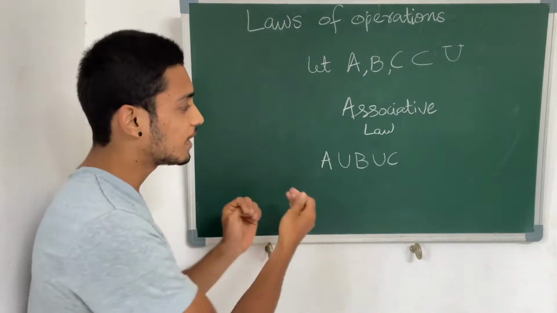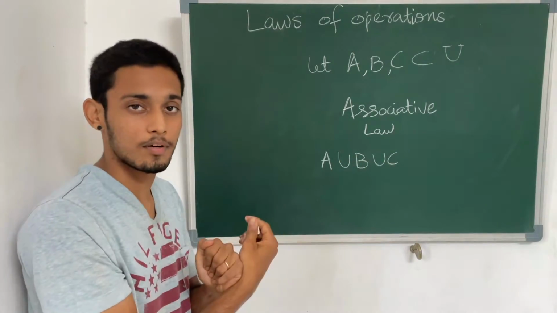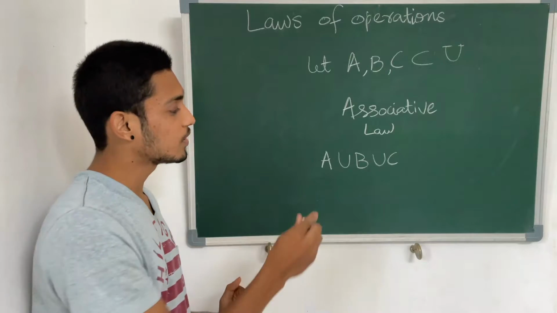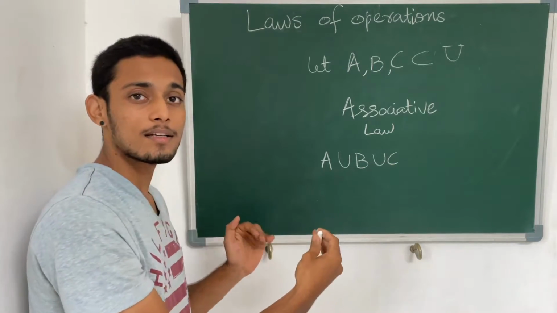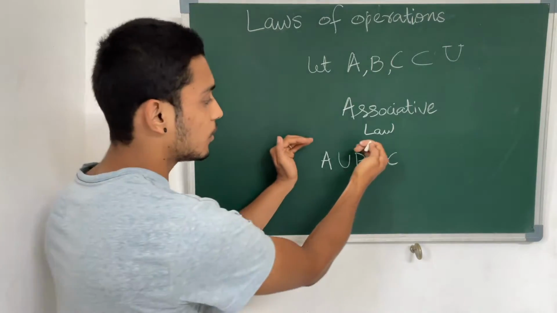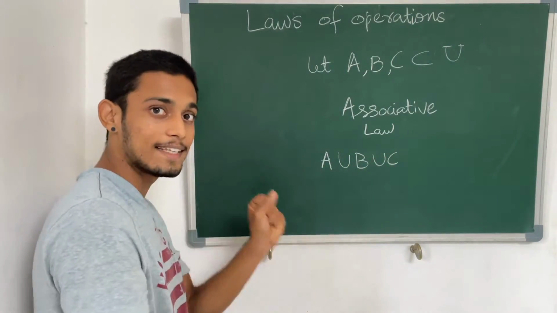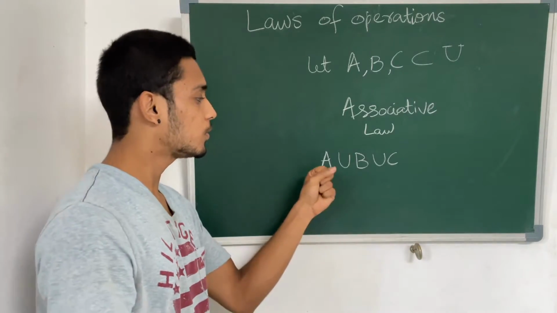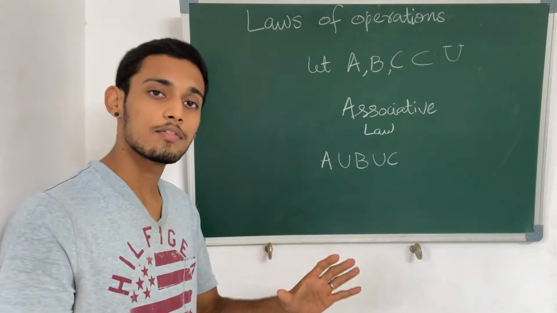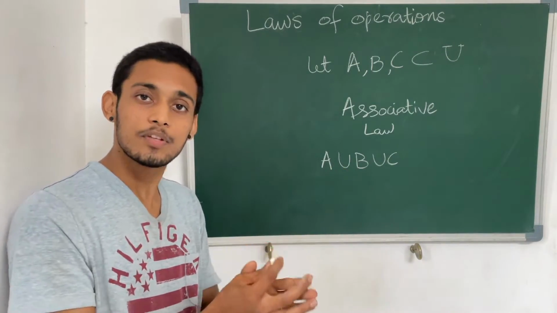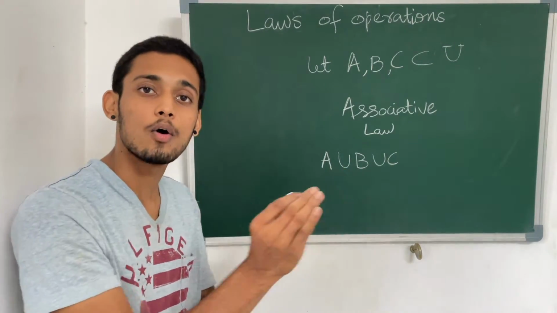The same way we have three sets. Now we are doing the associative law. What the associative law says is, if you are going to take the union of these three sets, it doesn't matter how you do the grouping. You can do A union B, so you get a set, and then you do the union with C, or you do A with the union of B and C. The result will be the same. Just think of it: all these three sets you combine, you get the same elements in the end. It doesn't matter how you are combining them.